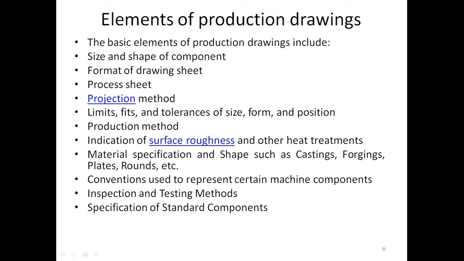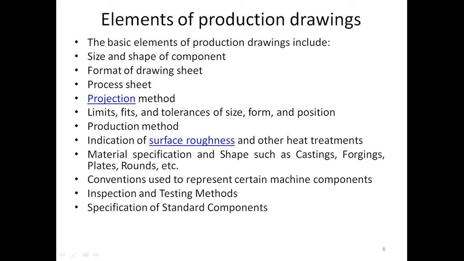You have to mention this particular heat treatment process for the shaft. It may be through hardening, case hardening, or toughening, like that. Because the HRC value, that is hardness on the Rockwell C scale, depends on the heat treatment process. So you have to indicate the heat treatment process on the drawing. Then material specification and shape such as casting, forging, plates, rounds, etc.